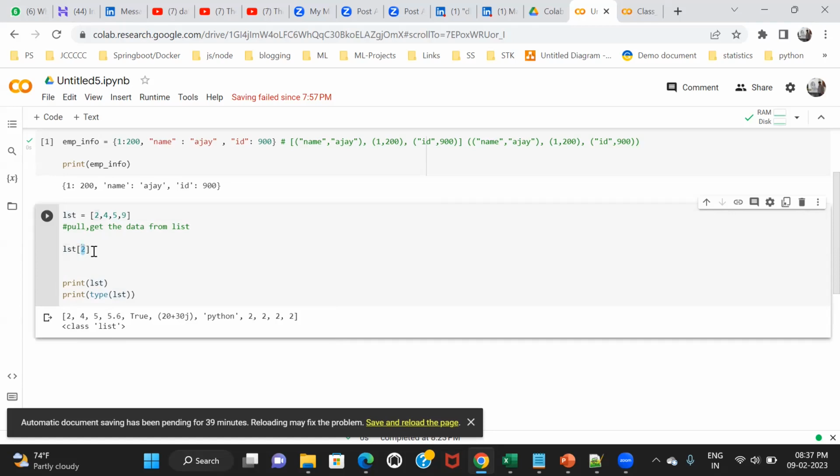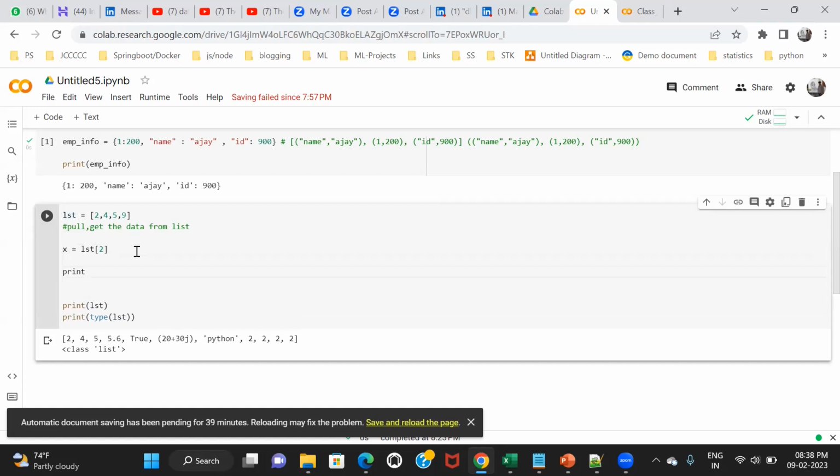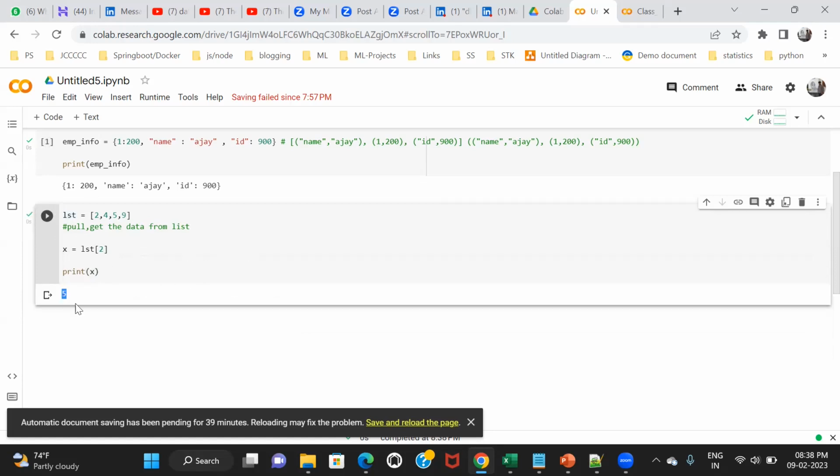What is the data sitting at index 2? 5. You store this data into some variable like X, and now print X. It will say it is 5. Using this approach, you can pull any kind of data from the list.